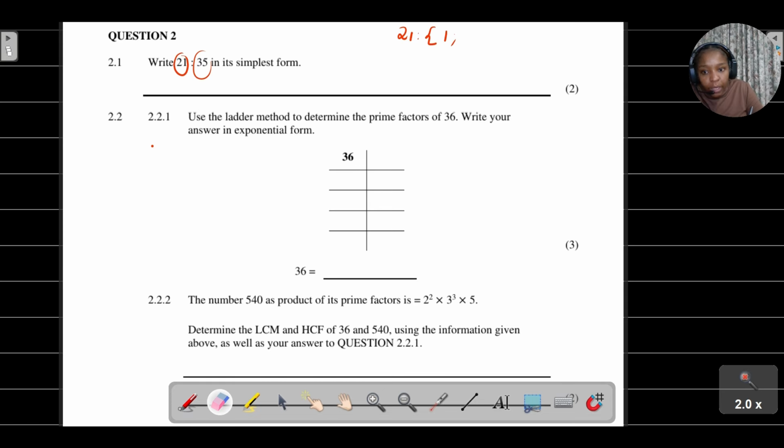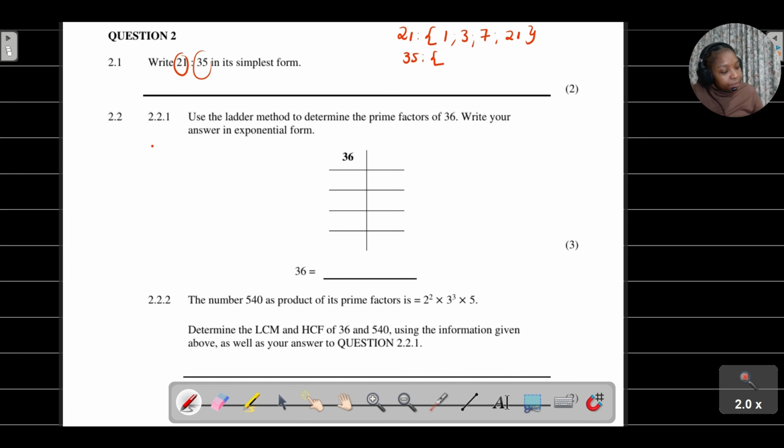Okay, I think I've skipped one. It's 1, it's 3, it's 7, and it's 21. Okay, so I'm hoping I didn't leave anyone out, right? And then what are the factors of 35? Remember, when I talk about factors, I'm talking about numbers that can go into 35 without leaving a remainder, right?